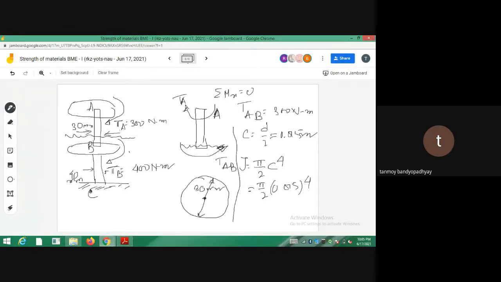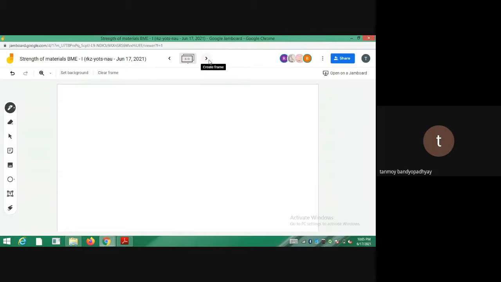And then again you just put the formula. Now you put the formula. So what is the formula? TAB divided by J, or JAB, whatever you say, is equal to tau max divided by C. So you have to calculate this tau max. So tau max should be equal to TAB into C divided by J. Just put all the values, you will be getting the tau max for the part AB.